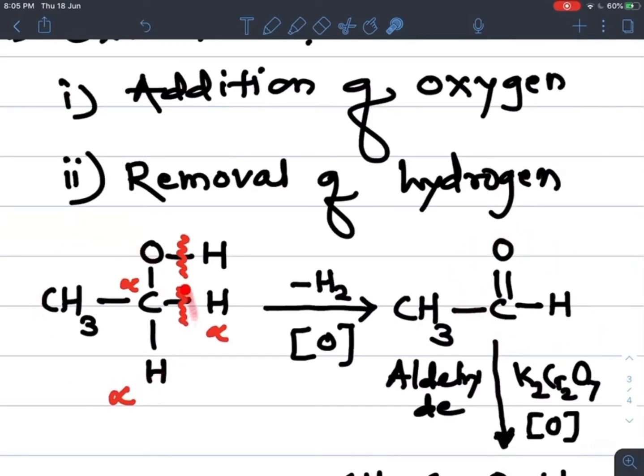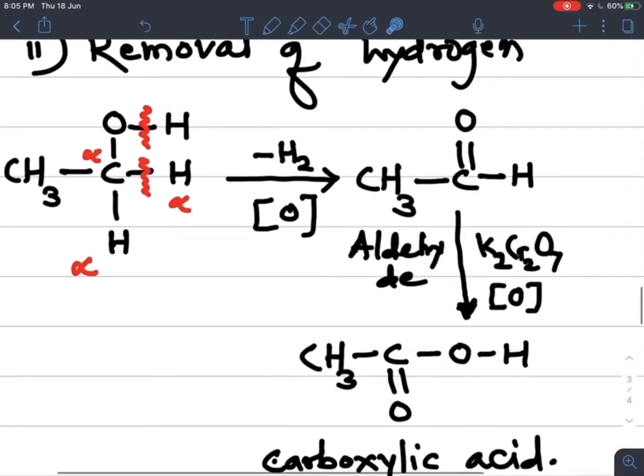So ethyl alcohol is converted into ethanal or acetaldehyde. This is acetaldehyde. Now this reaction further proceeds in presence of acidified K2Cr2O7, the oxidation takes place. Again this K2Cr2O7 supplies nascent oxygen for the oxidation. So addition of oxygen takes place in between this carbon and hydrogen, and it is converted into